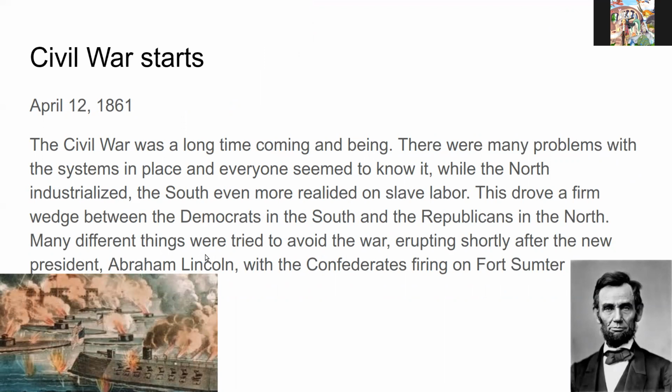Many different things were tried to avoid the war, although it erupted shortly after the new president, Abraham Lincoln, took office, with the Confederates firing on Fort Sumter. This was because the Confederates thought that Lincoln would abolish slavery during his presidency, which he ultimately would.